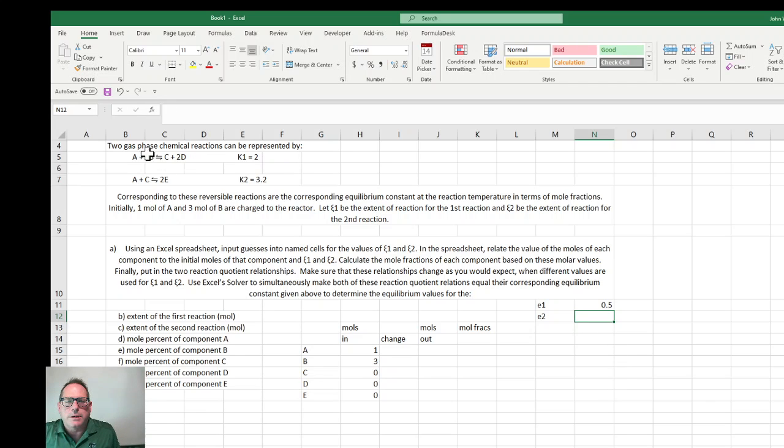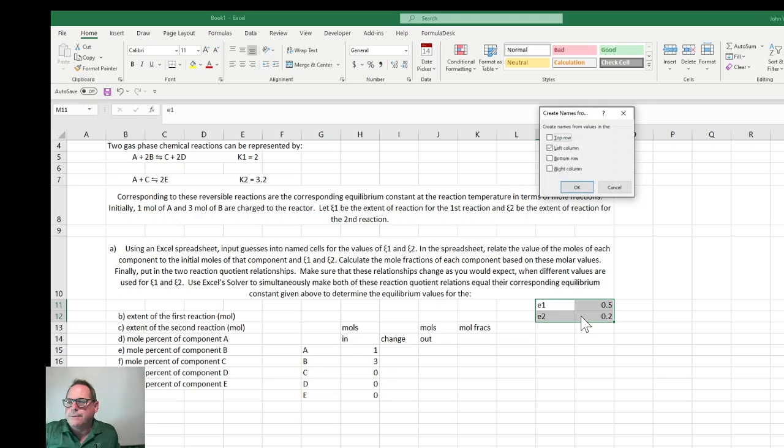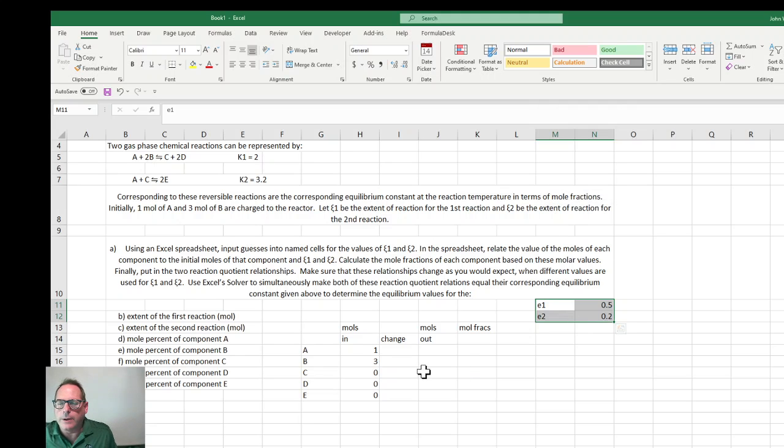And this next one will be quite a bit less, because it can only react as many moles as C is produced. So let's try 0.2 for that one. I'm going to name these cells with Control Shift F3, and now we have them named.